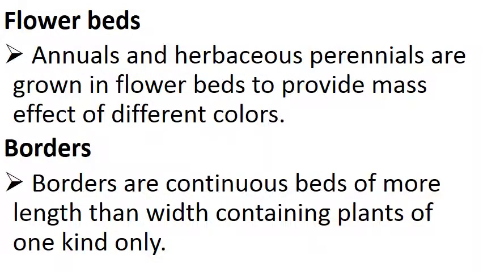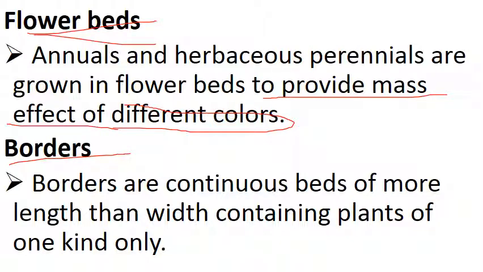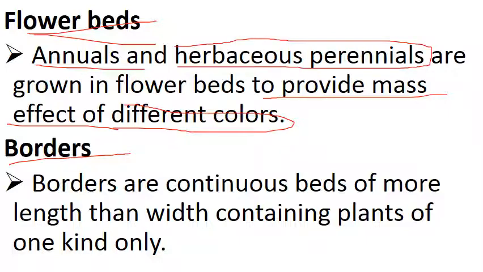Now what is the difference between flower beds and borders? In flower beds, you can grow different colors of flowers and different species to provide a mass effect. You can use annual flowers, herbaceous perennial flowers, any type of flowers. If you can't understand annual flowers, you should watch our annual flowers video. I will provide the link in the description box. So in flower beds, annuals and herbaceous perennials are grown to provide a mass effect of different colors. Then comes border.